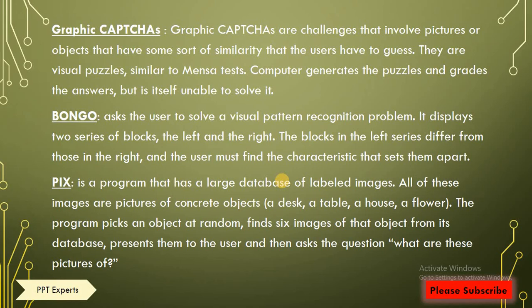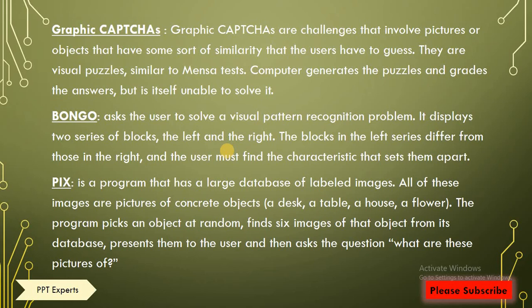It displays 2 series of blocks, the left and the right. The blocks in the left series differ from those in the right series, and the user must find the characteristic that sets them apart. These types of CAPTCHAs come under Bongo CAPTCHA.